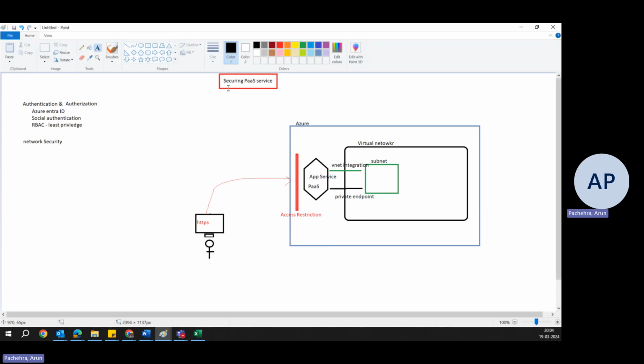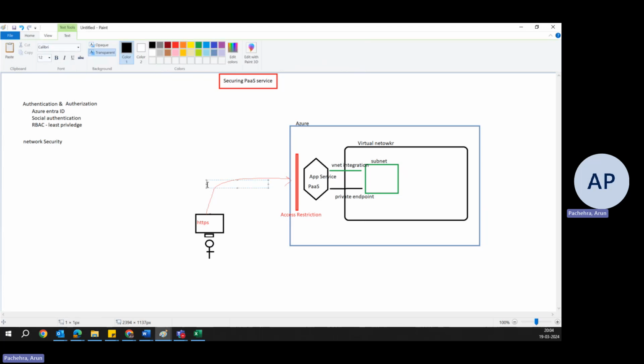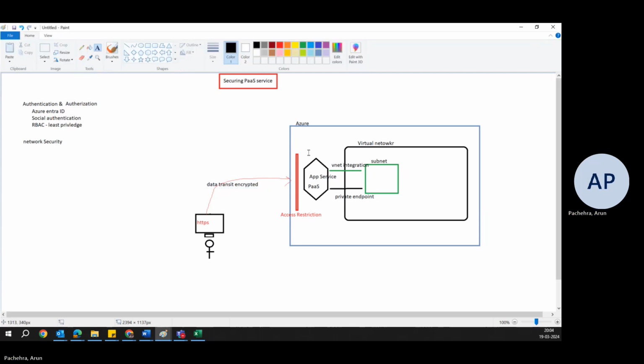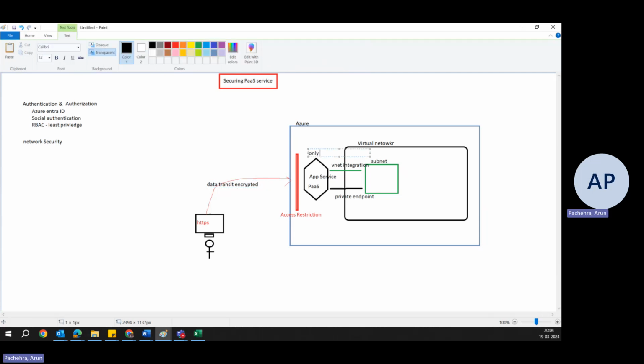So we have that feature in app service that we can enforce HTTPS for all requests to your application, ensuring data in transit is encrypted. So HTTPS only is a feature of app service.